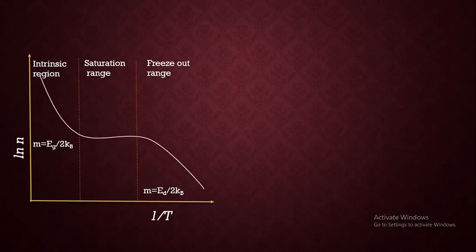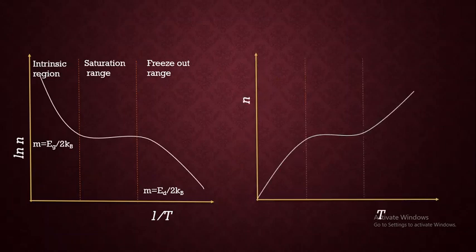Next, if you plot a graph of N, that is the extrinsic carrier concentration, as a function of temperature, we get just the reverse graph of it. That is, the first part is the freeze out range at lower temperature, then as temperature increases you get the saturation range, and finally you have the intrinsic region.